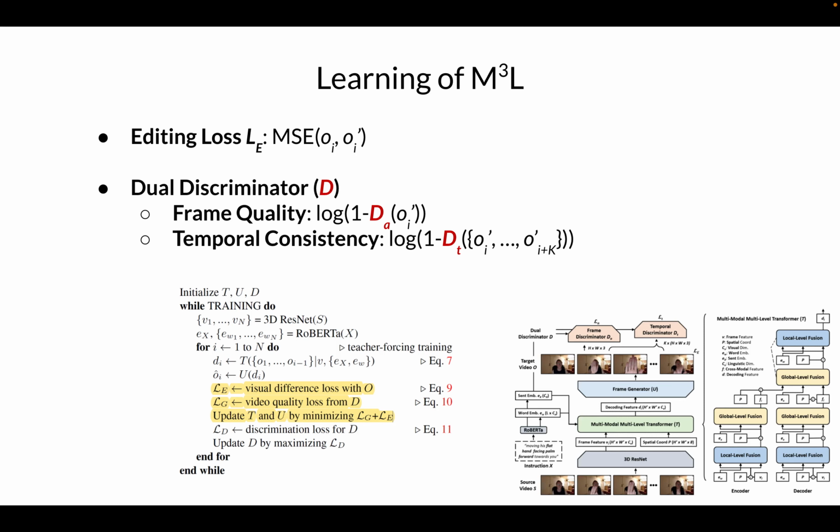Both of them are conditioned on the given instruction, and we follow the general GAN idea that the adversarial training process can help enhance the quality of the generated video.